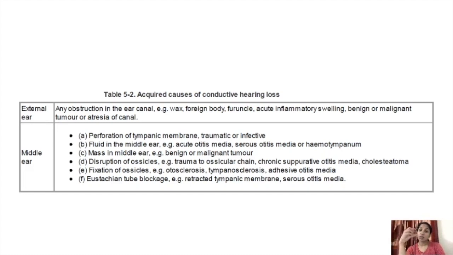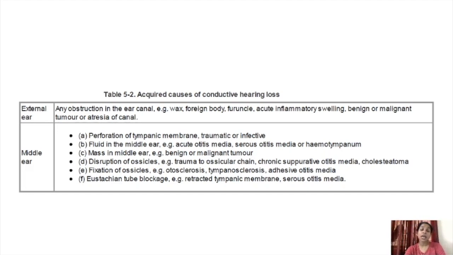Furuncle, as you all know, is a boil in the hair follicle, right? So furuncle, an acute inflammatory swelling in the external auditory canal, any lesion can cause an obstruction in the conduction of sound waves, right? So that is the external ear.